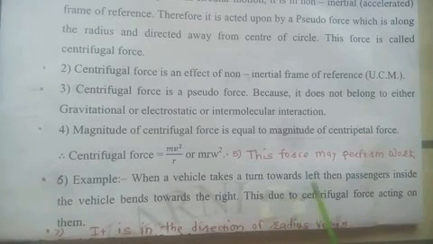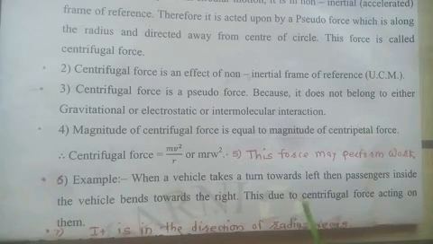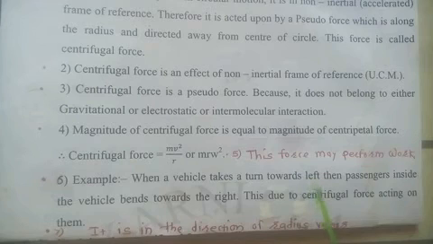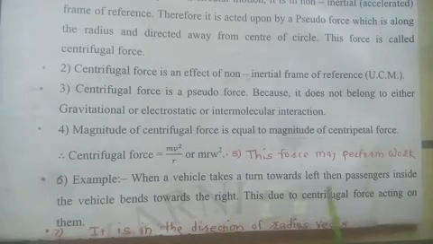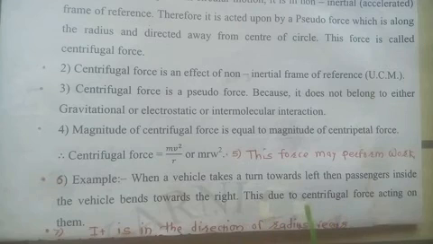Because the vehicle is taking a turn toward the left, that means the centripetal force is toward the left here. And we know that the centrifugal force acts opposite to the centripetal force. Therefore, the centrifugal force is opposite, that is, toward the right. And this is due to the centrifugal force.